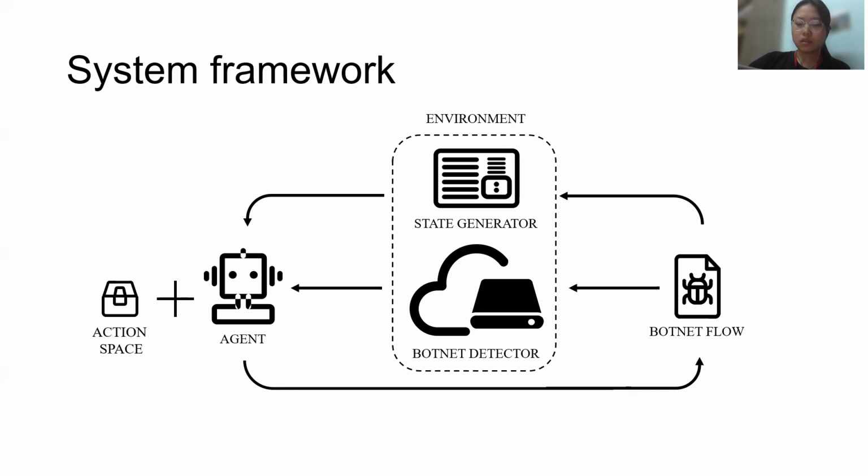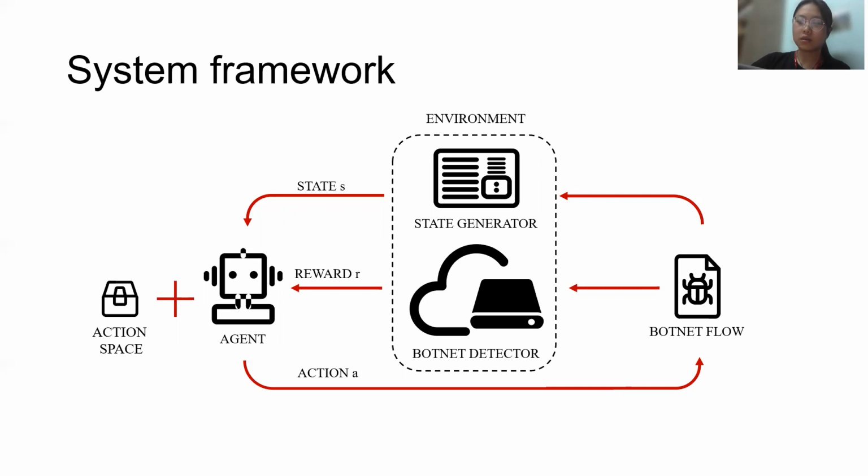When the system starts to run, the state generator generates a state based on the input sample. Then the agent receives the state and selects an action from the action space to modify the botnet flow according to the algorithm.